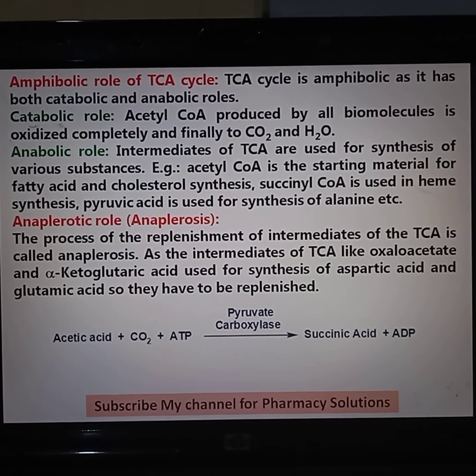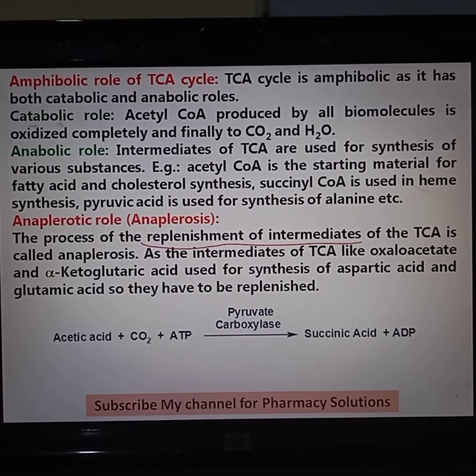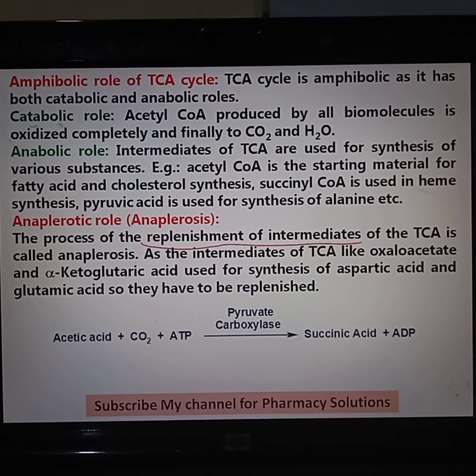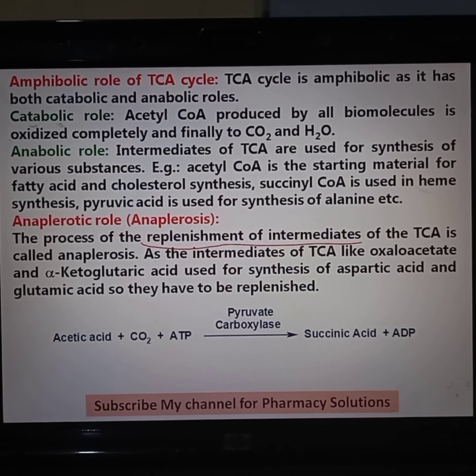Anaplerosis, or the anaplerotic role, as I told you, is the process of replenishment of intermediates. Replenishment means supplying the intermediates which are being used for synthetic processes. That process of supplying the intermediates to the TCA cycle is called anaplerosis.